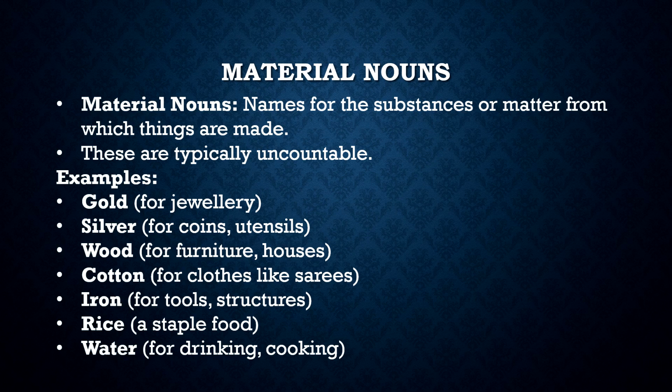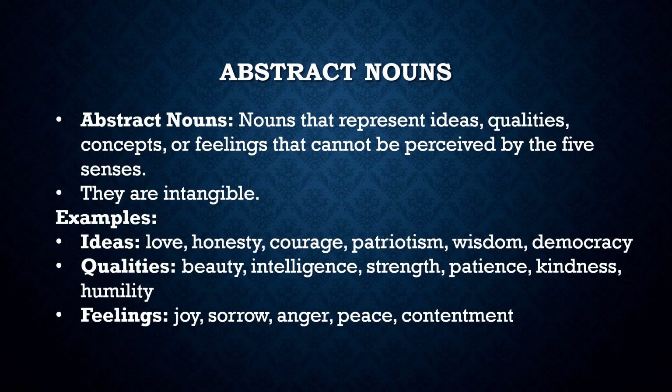Material nouns. Material nouns are words used as names for the substances or matter from which things are made. These are typically uncountable. Example: gold, which is used for making jewelry, silver, used for making coins and utensils, wood for making furniture, houses, etc., and such. Abstract nouns. Abstract nouns are nouns that represent ideas, qualities, or concepts that cannot be perceived by the five senses. These are words that name things you can't touch or see, but you can think about them or feel them. These are often called abstract nouns.